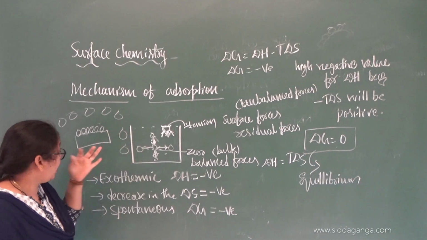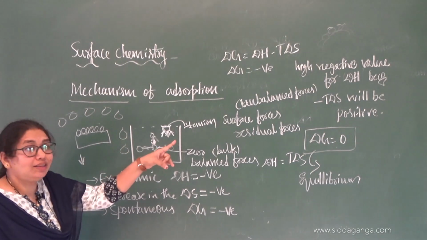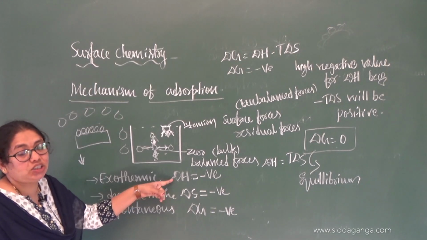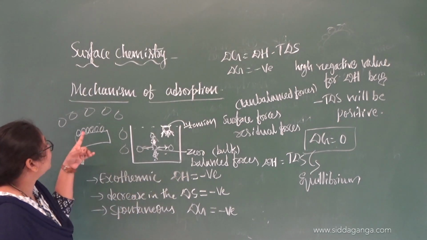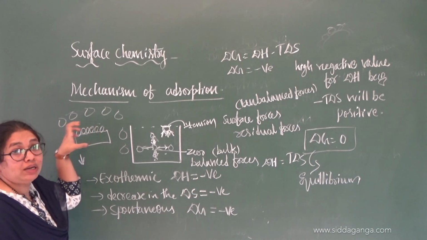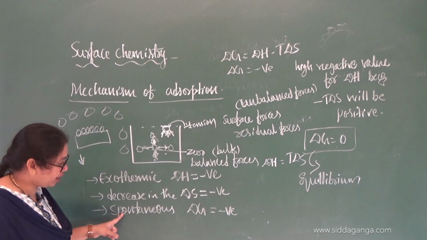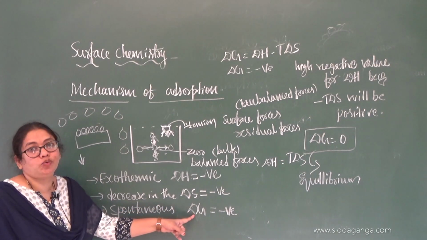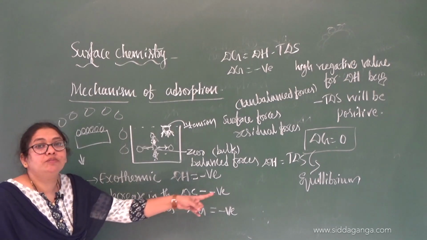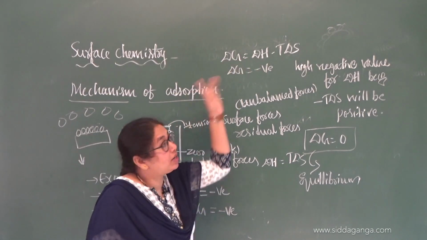This you should write. During adsorption, it is always exothermic, because there is a decrease in the residual forces. Those forces will come out in the form of what? Heat energy. That's why delta H is negative. And there is a decrease in the entropy, because the particles' movement decreases when they are adsorbed. So delta S is negative. And as adsorption is spontaneous, delta G should always be negative. You know this concept: delta G positive means non-spontaneous. Delta G negative means what? It should be spontaneous.